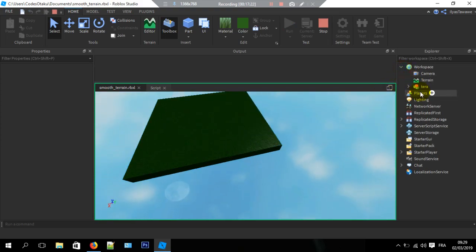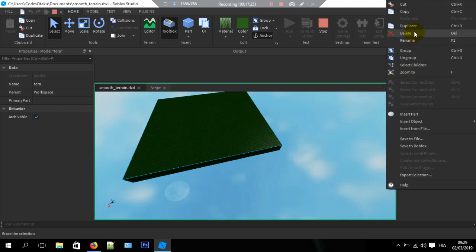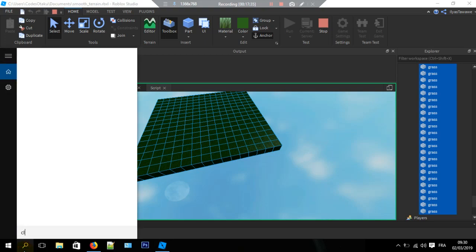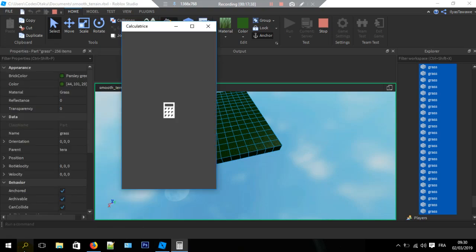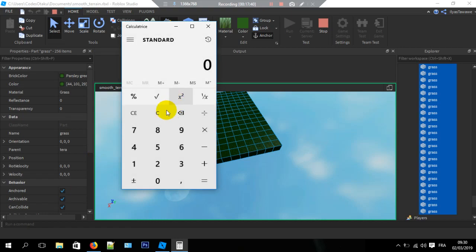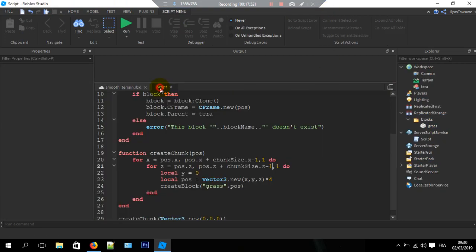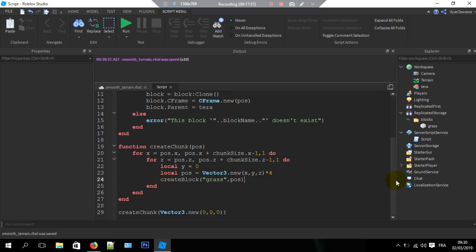So now what about now? Select all the children, and we have 256. And yeah, it should be its square root. It's going to equal 16. 256 square root of it. So 16, as you see. Cool. Now we have got just our flat terrain as the previous episode.